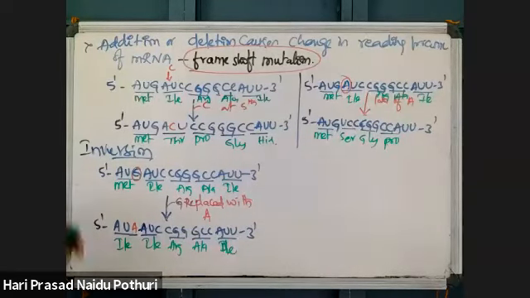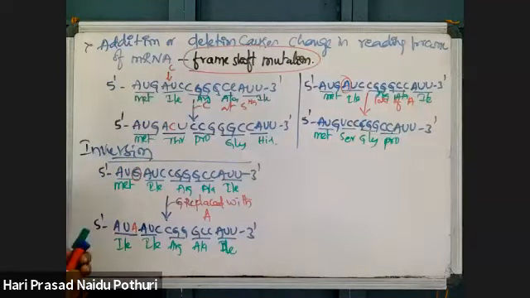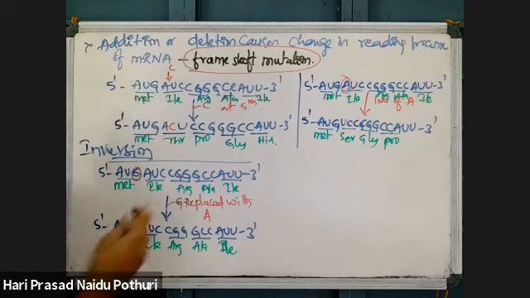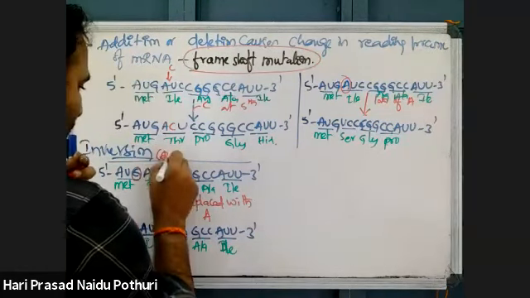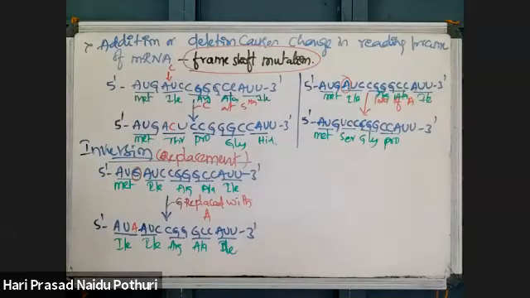Suppose the same takes place if purine is replaced with pyrimidine. See here, this is what we call inversion mutation. Inversion mutation is also called replacement mutation. One nucleotide is replaced with another nucleotide.